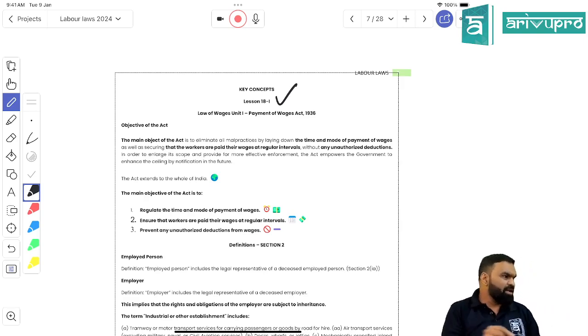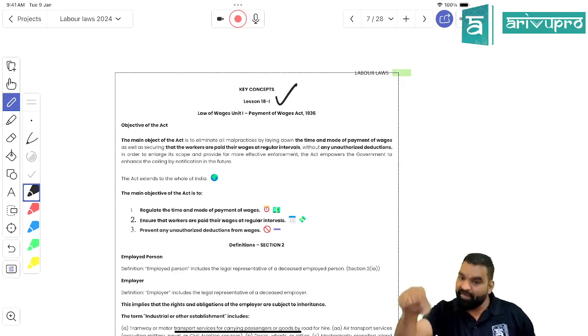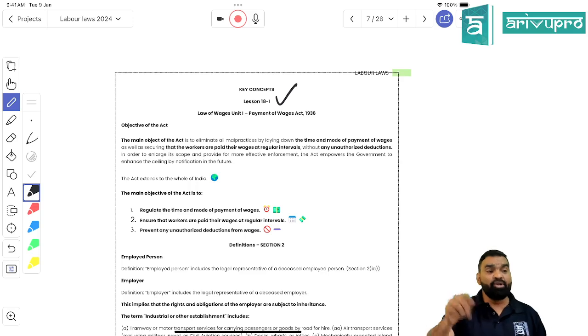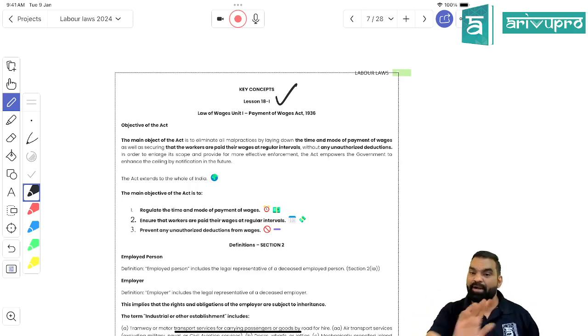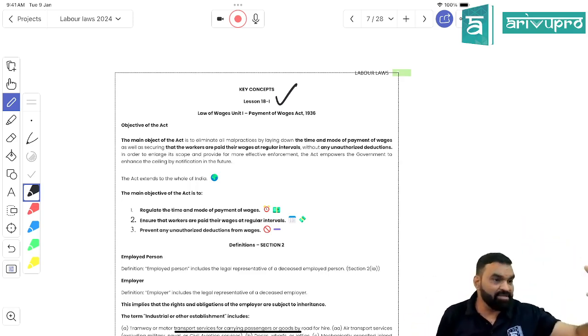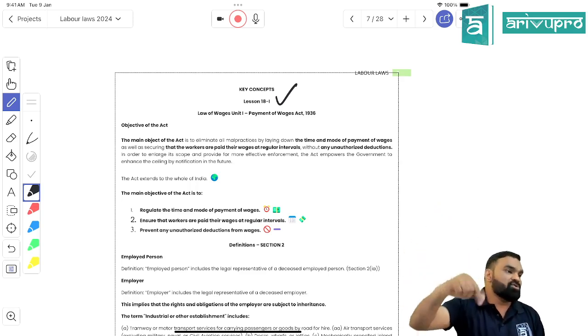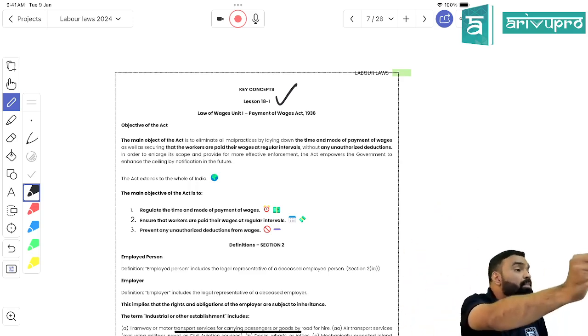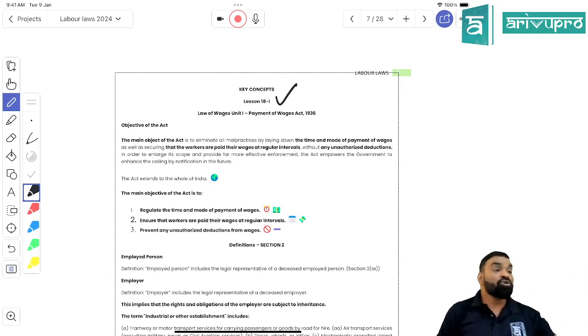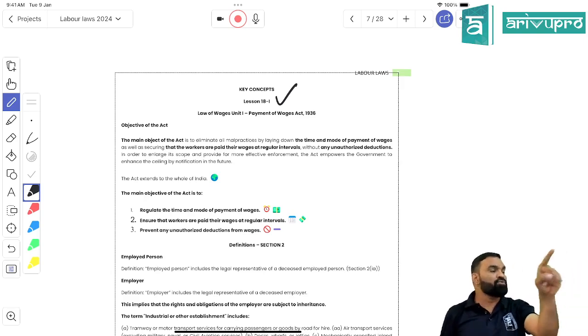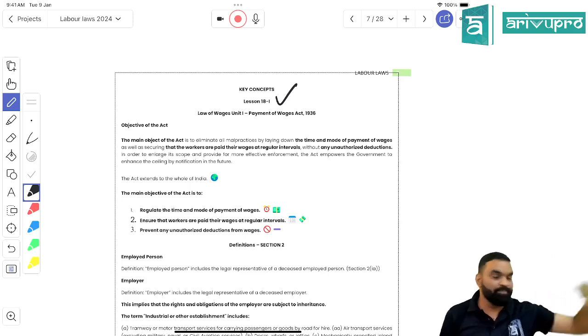Whether I should pay the wages on 1st of every month, or on 7th of every month, or on 10th of every month, the due date of payment of wages would be provided by this law. Can I say that? Is it clear? If this law would not be there, it would be up to the discretion of the organization when to pay the wages, right? Right, students? Got my point? So the due date of wages is going to be determined by this law, right?